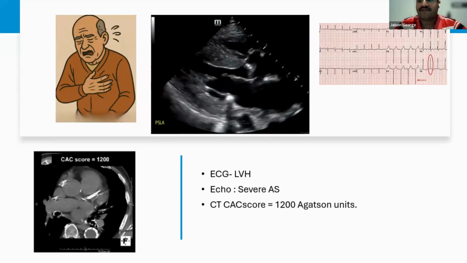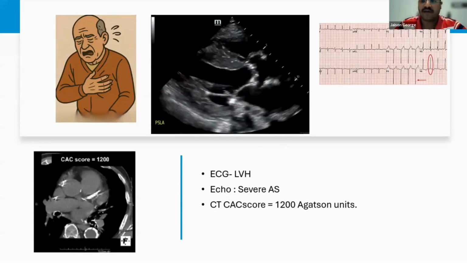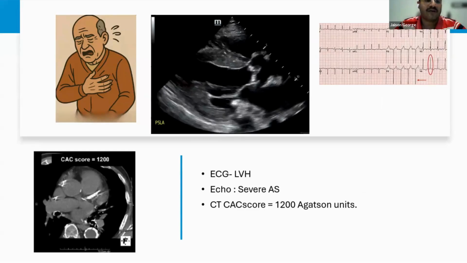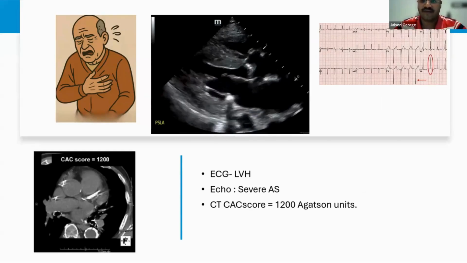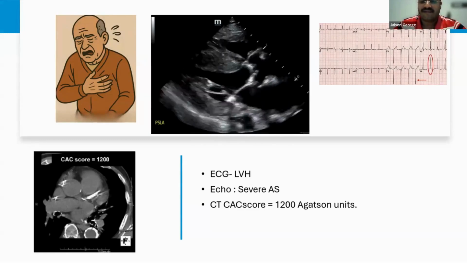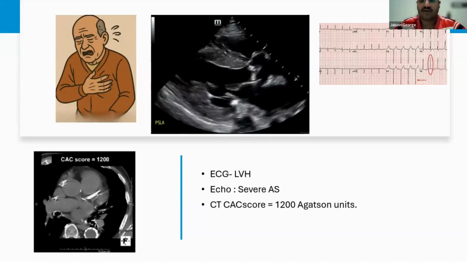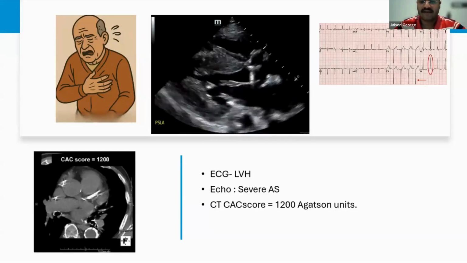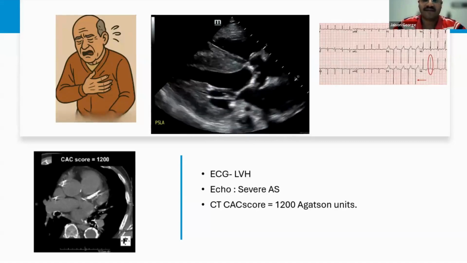So he was found to have severe LVH, and you can see calcific aortic stenosis here, left ventricular hypertrophy. The CT coronary artery calcium score was found to be 1200 Agatston units, which is very high. So here we see a high BP, coronary artery calcification, and valvular calcification, which are often seen in CKD. With this case in mind, let's understand vascular calcification in CKD further.